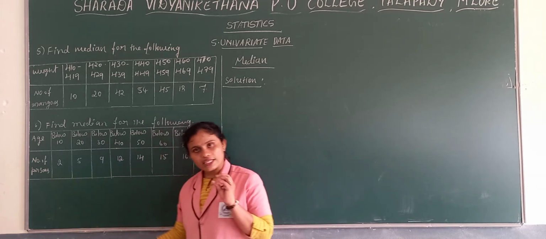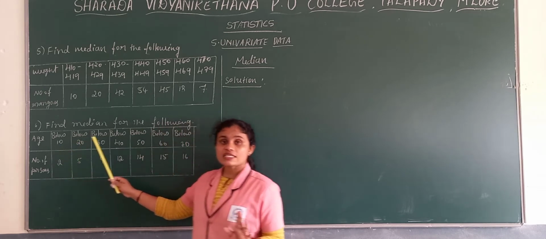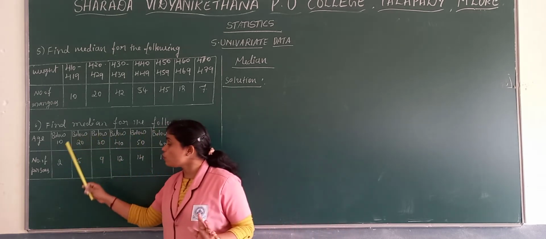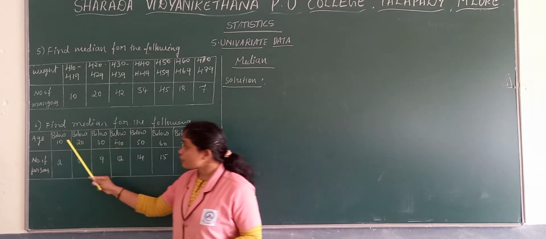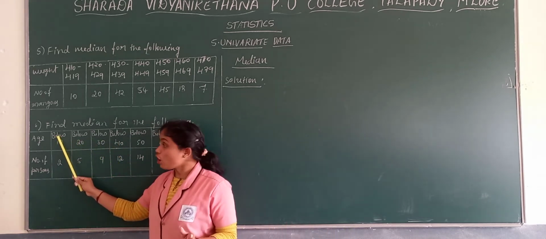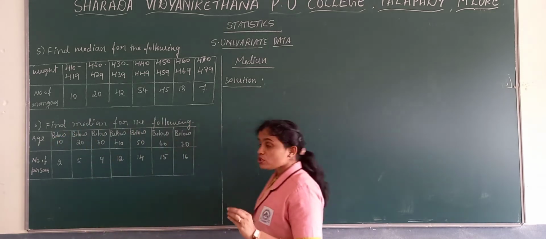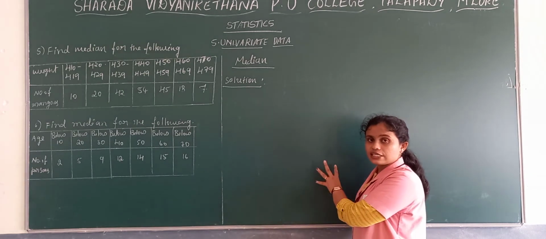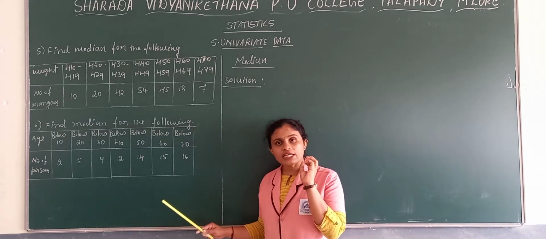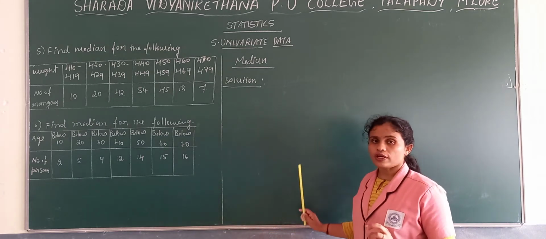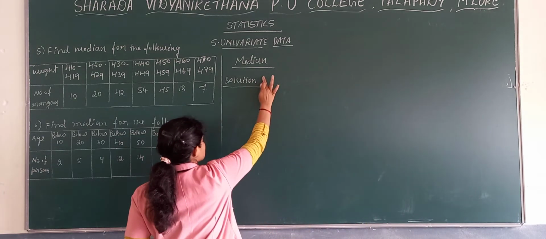That is a normal class interval, nothing to do with that. Whatever values are given, that is frequency. But if from the first class till the last class they mention below, these values are LCM. And vice versa, if they mention above or more than, then it is MCM. Here we know that LCM is necessary to find the median, but we require frequency as well. So we need to find frequency from LCM. Now we'll see the sixth problem.